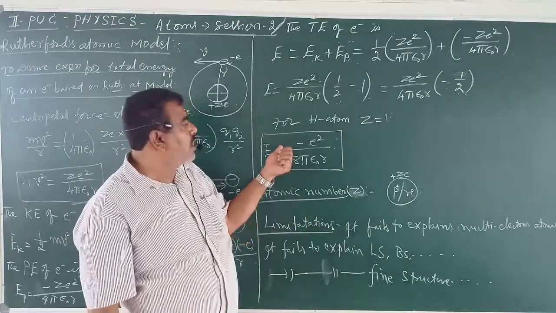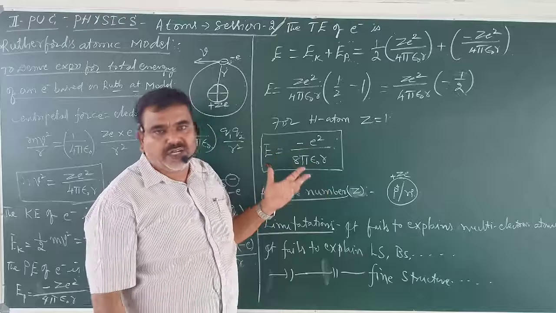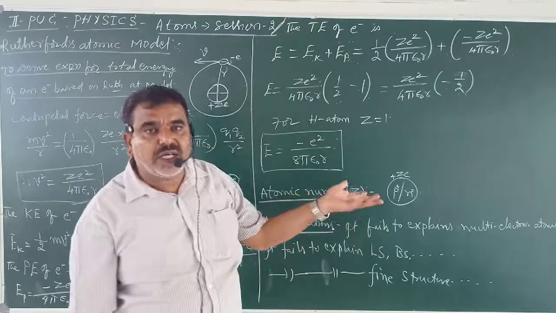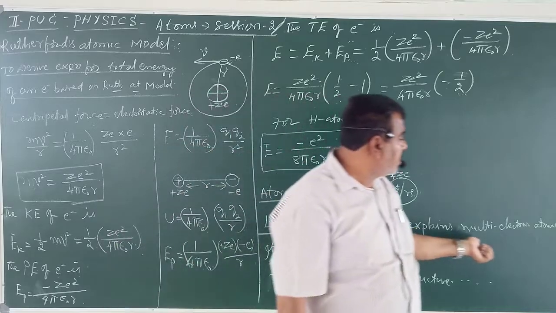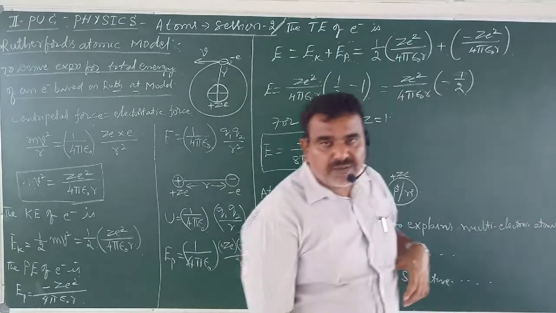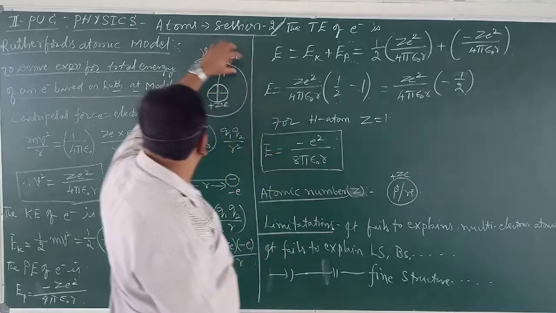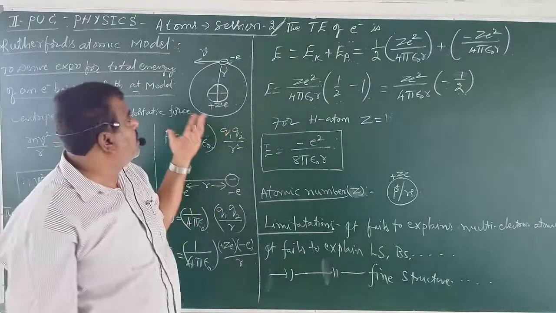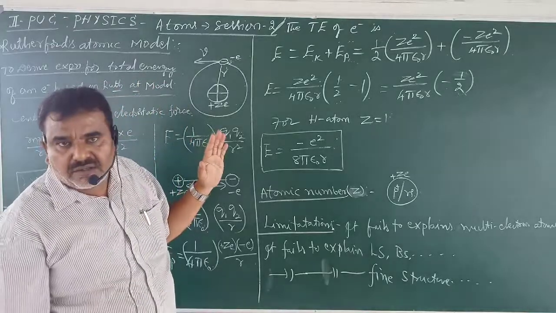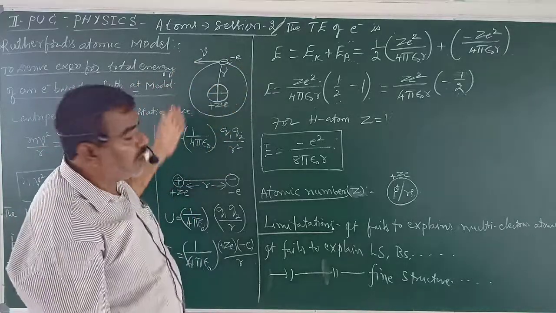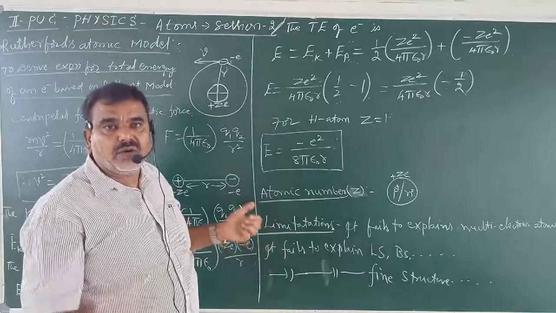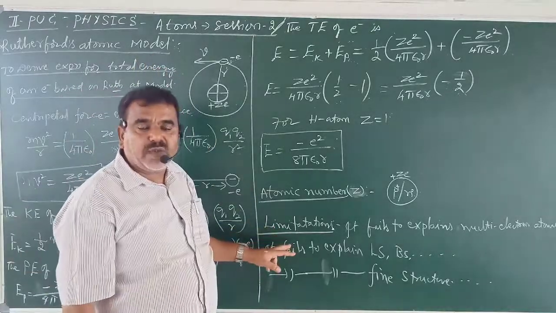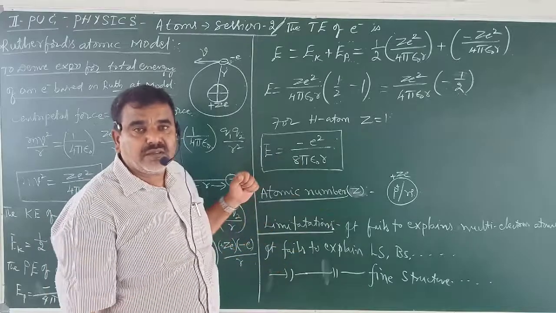After this, the complication arises. This model can be applicable only for the hydrogen atom. What about the helium atom, lithium atom? What about other atoms, multi-electron systems or multi-electron atoms? How are electrons distributed around the nucleus? The Rutherford model didn't have any answer. Do all the electrons move in the same orbit? I don't know. The Rutherford model failed to explain those things. It failed to explain even the stability of atoms.